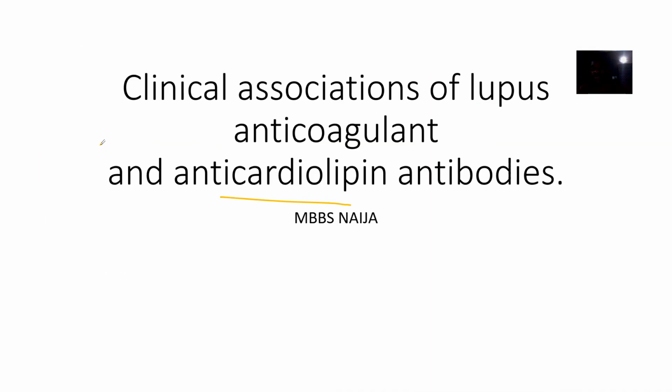So these are all the medical conditions in which you are likely to see markers like lupus anticoagulant and the anticardiolipin antibodies.